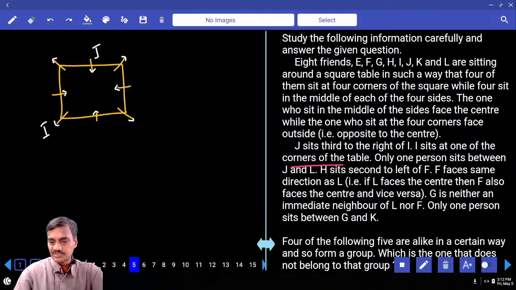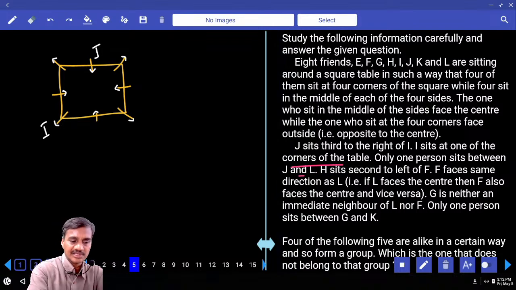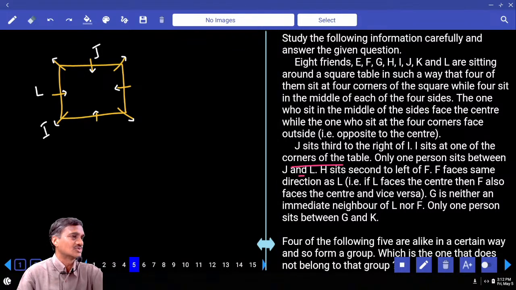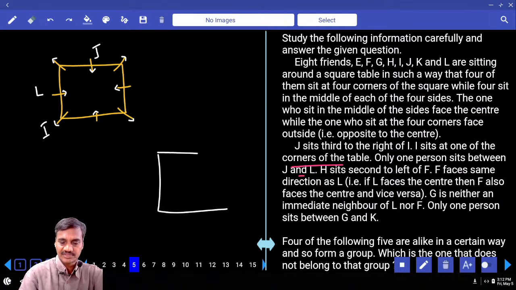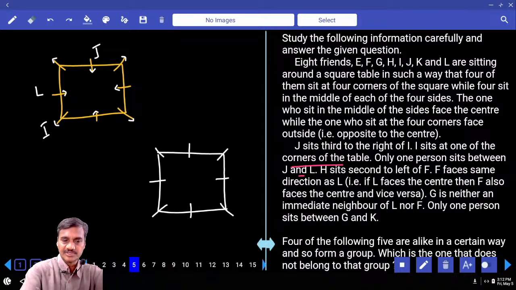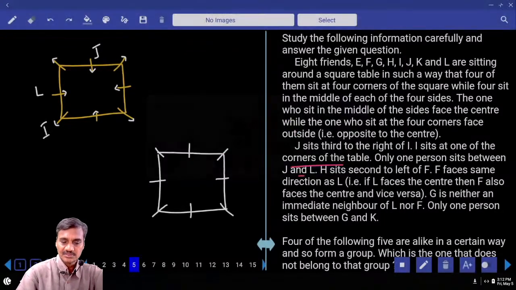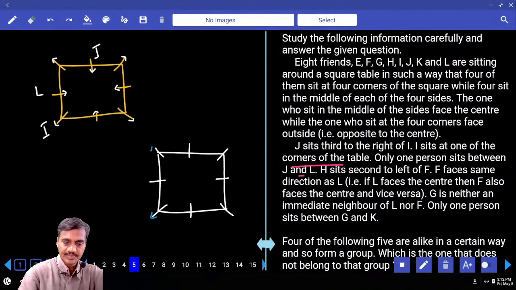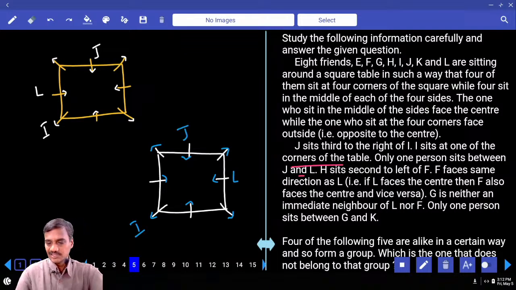And next one, only one person between J and L. Now in between J and L, there must be exactly one person. There are 2 possibilities. L can be on the right hand side of J or on the left hand side. As it is, the second possibility as well. 8 persons were there. Then the persons who are at the corners are away from the center, and those at the centers are facing towards the center. Now here, I is here, J is here, one person between J and L.